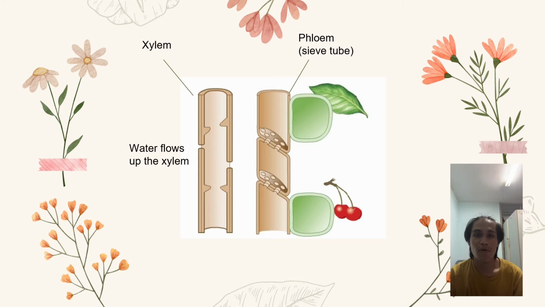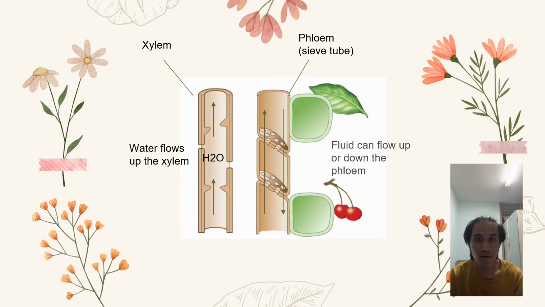Water in xylem always moves up in the direction from the root to the leaves. At the leaf, water evaporates. This evaporation, called transpiration, creates tension at the top of the water column in the xylem and causes water to be drawn upward from the roots. Unlike in the xylem, the solution in the phloem can flow up or down the plant. The direction depends on the concentration of solute in the phloem.